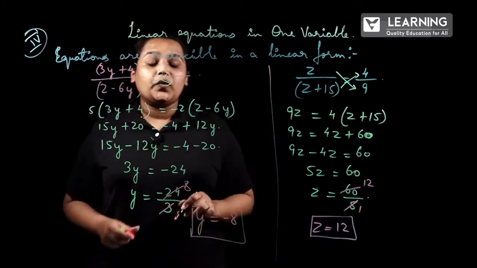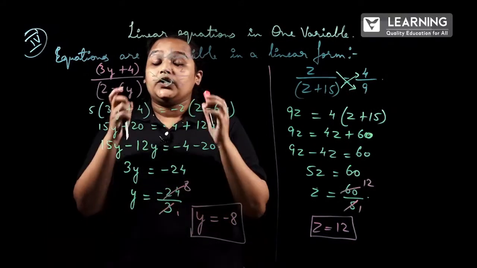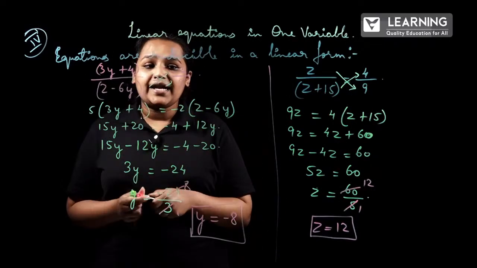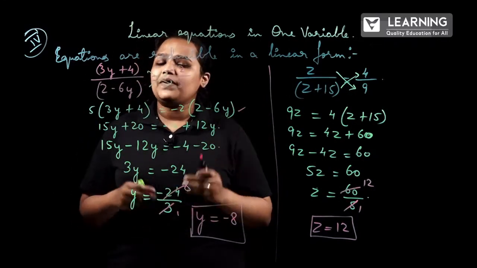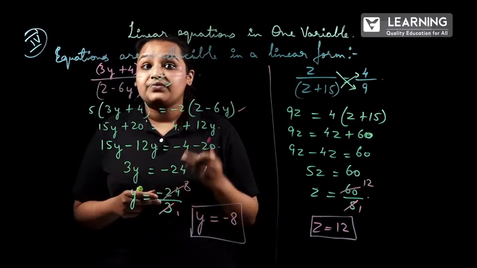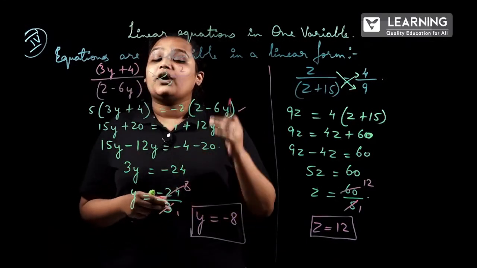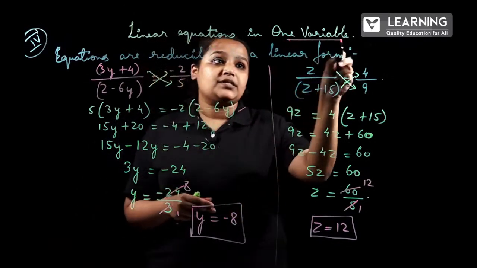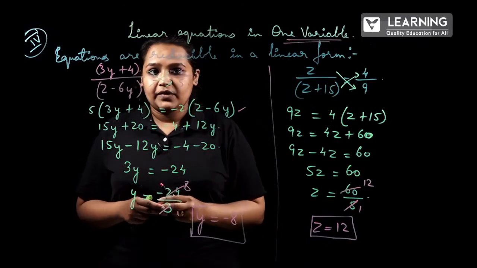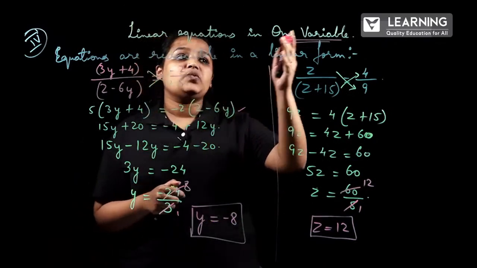This is how we will be solving all the equations. Whatever equations they have given, you have to follow the steps. When you get the first step, the next steps will be very easy to solve. How you have done in integers, decimals, fractions, all you have to remember and solve it. But here you have to solve with variables. Here it is very simple, you will have one variable. So by this we will be completing the chapter Linear Equations in One Variable.